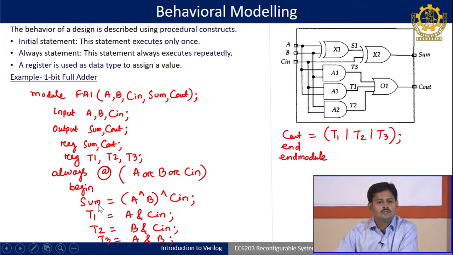Then after that the rest of the things are the same, like sum is equal to A XOR B XOR C in, all the operators you have to take. Do not be confused with the assign statement, here there is no assign statement. Here assignment will be done with respect to @ of A or B or C in. Depending upon this line these assignments will be there, but in data flow modeling we use the assign keyword to assign the statement. This is a bit of confusion you have to avoid, this is syntax.